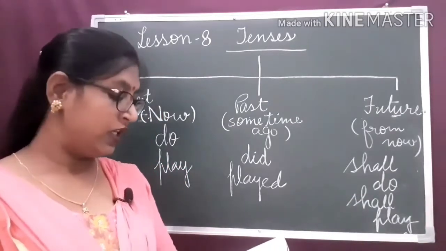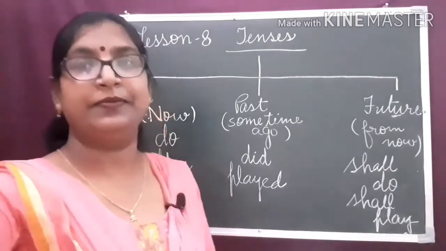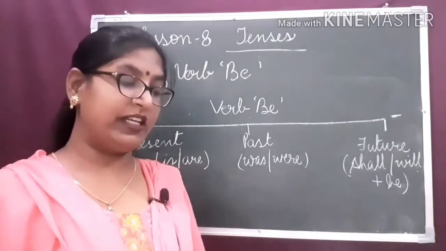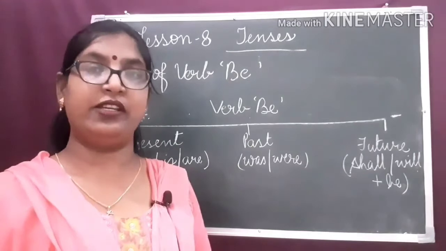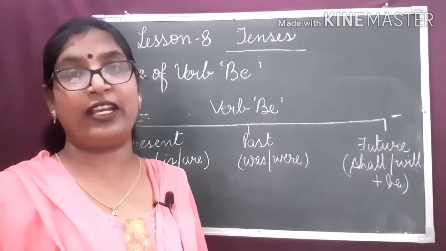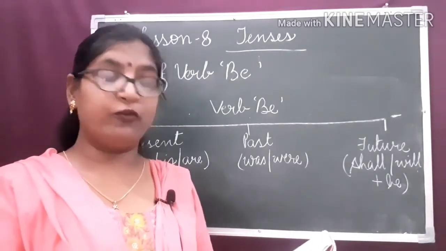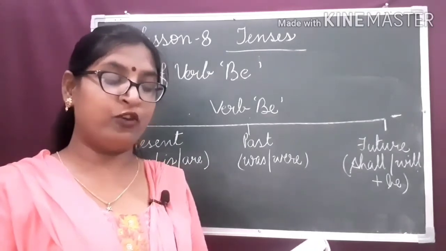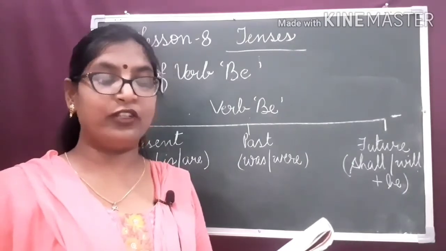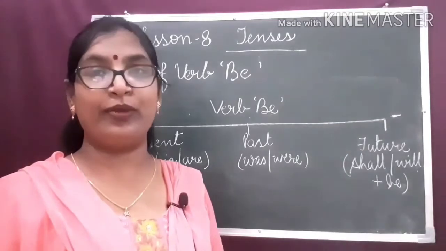Now, we will study about the use of verb be. Dear children, we are going to study about the use of verb be. Be is a special verb. We know about the verb of an action, being verbs. Being verbs means be form of verbs. Be is a special verb. It tells what someone or something is like. It shows a state of being.